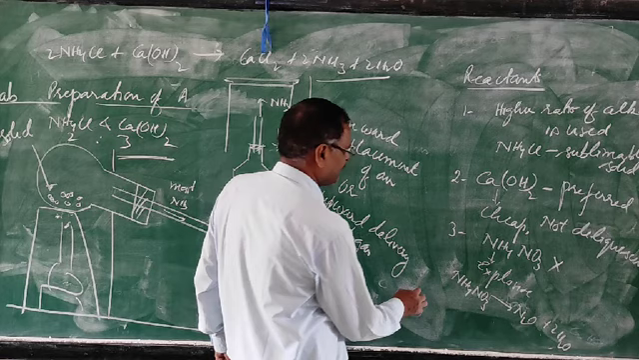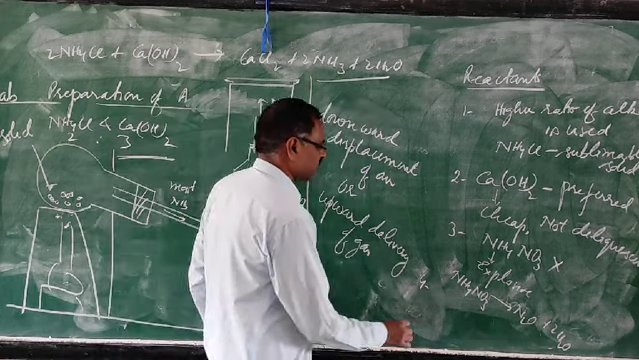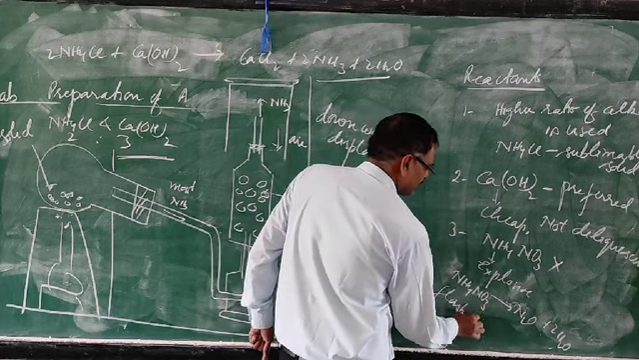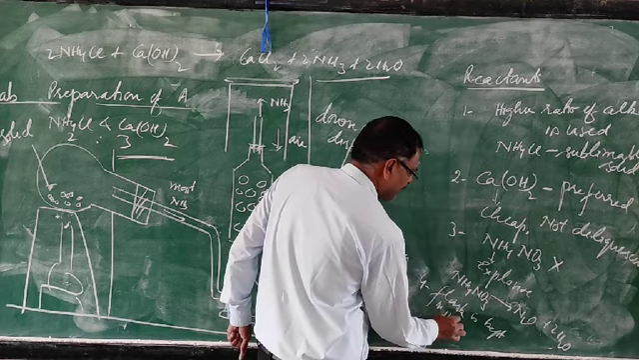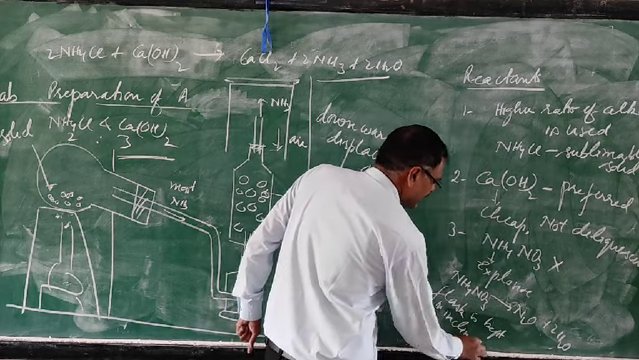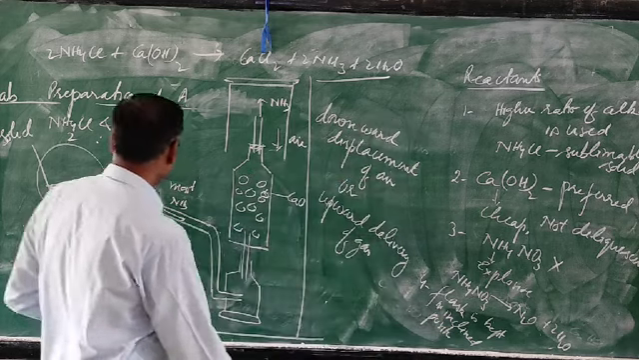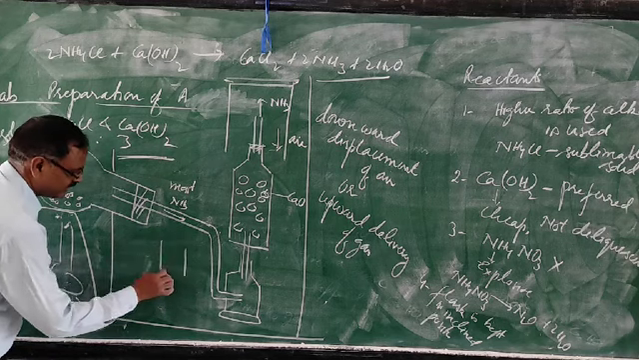The fourth point is that this dry flask is kept in an inclined position. So why is this inclined position used? It is not kept like this, not like that.